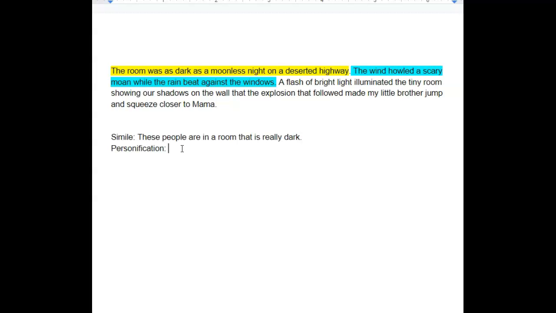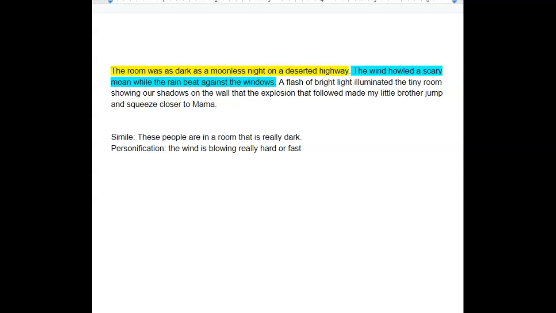So if the wind is howling, like a dog or like people will do, making the oh sound, what do you think it sounds like? To me, it just sounds like the wind is blowing really hard or fast. If you ever heard the wind whip by you, or whistle, that means the wind is going really fast and it's blowing pretty hard. So that's how we're going to explain it, okay?